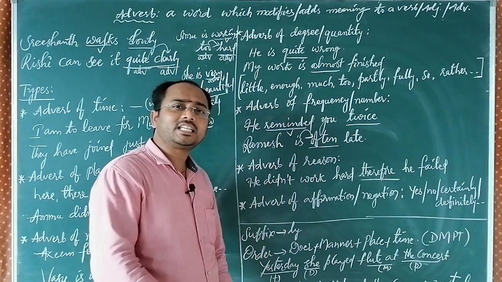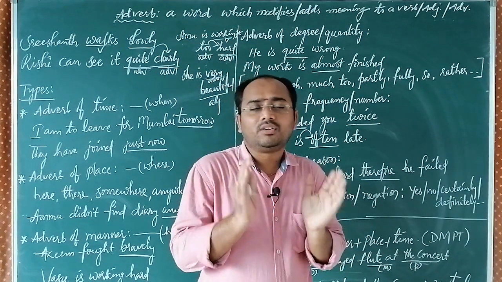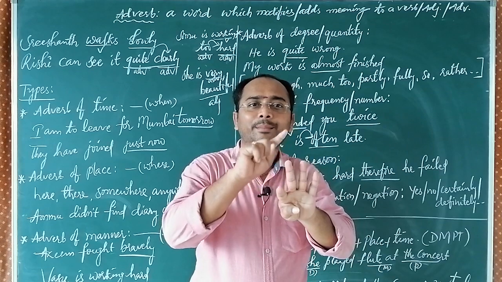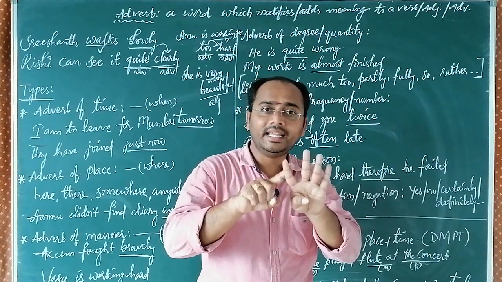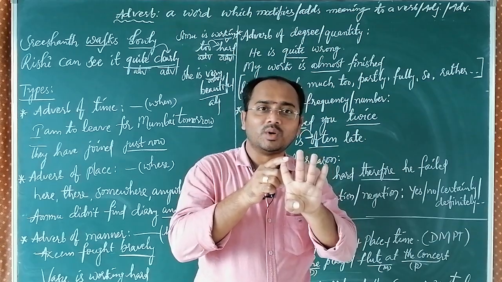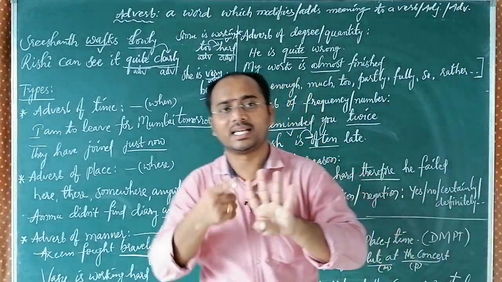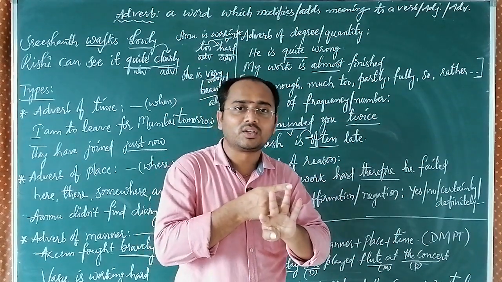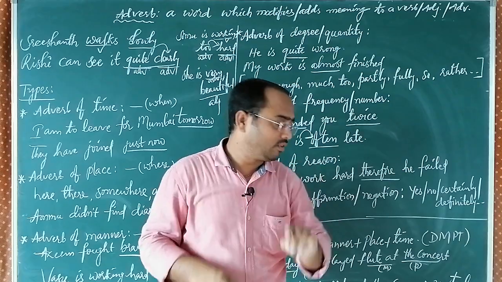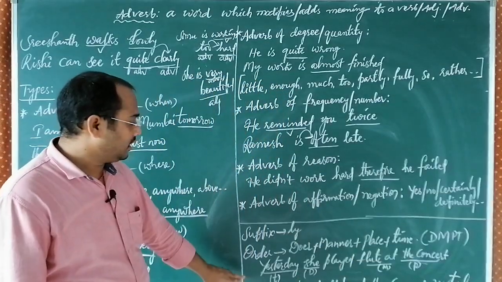And like adjectives, we have an order for adverbs also, but it won't be as tough as the adjective order. It is very easy, only four words. DMPT. Doer, whoever does the work. Manner, already we have understood what a manner is, how the work is done. Place, where, the location. And finally time. DMPT, that will be the order. Doer, manner, place, time.